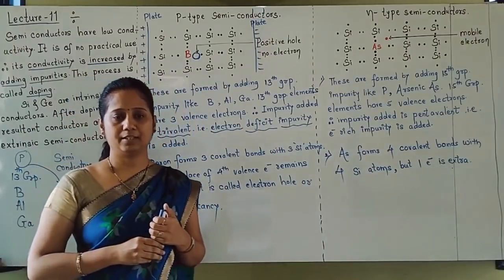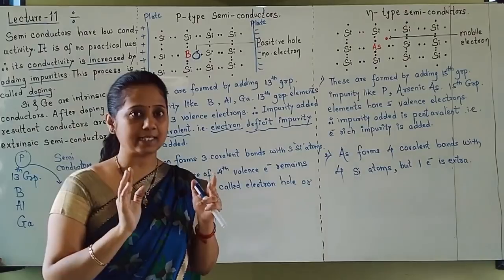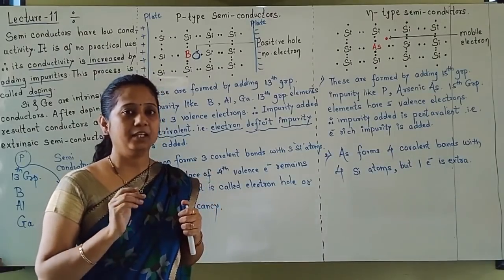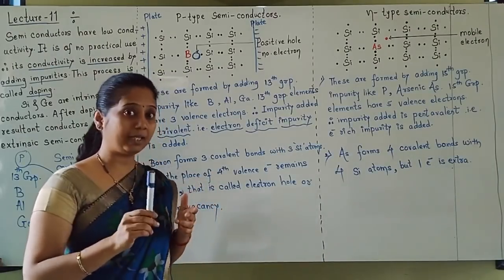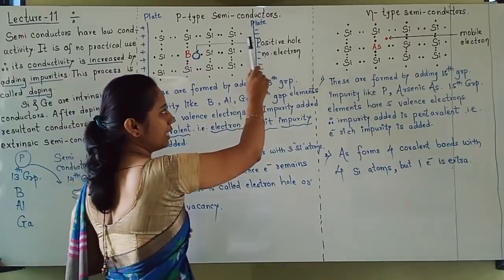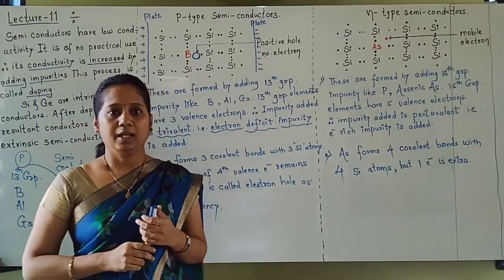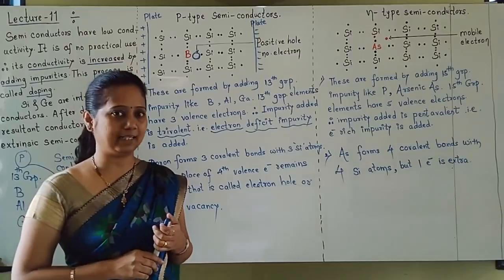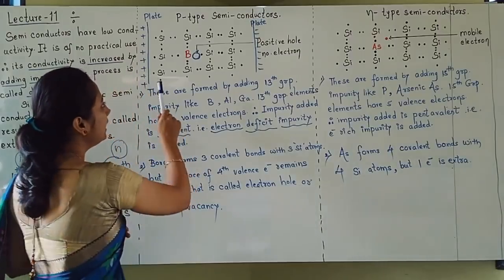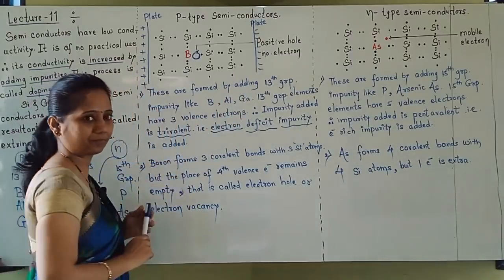If electric current is applied, now I am telling you why this hole is called a positive hole and how it increases the conductivity. Electric field is applied.